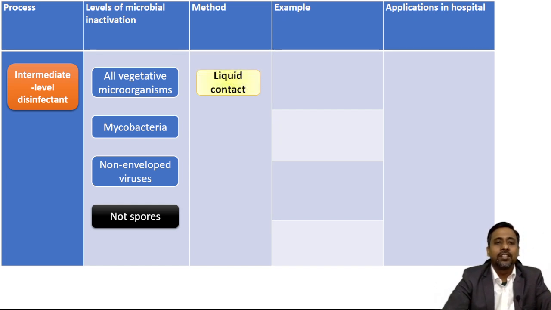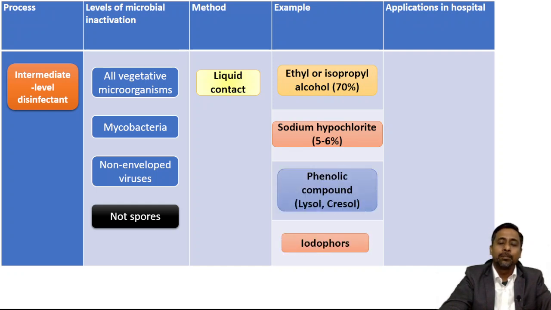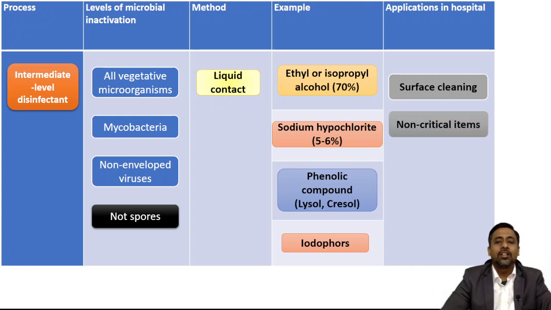And the examples of intermediate level disinfectant are ethyl or isopropyl alcohol 70% concentration, sodium hypochlorite 5 to 6% concentration, phenolic compounds like Lysol, Cresol, and iodophores such as povidone iodine. And application in the hospital is for surface cleaning, okay, and for non-critical items. So usually for surface cleaning, sodium hypochlorite and ethyl or isopropyl alcohol is used, and for cleaning of non-critical items we can use ethyl alcohol, isopropyl alcohol.